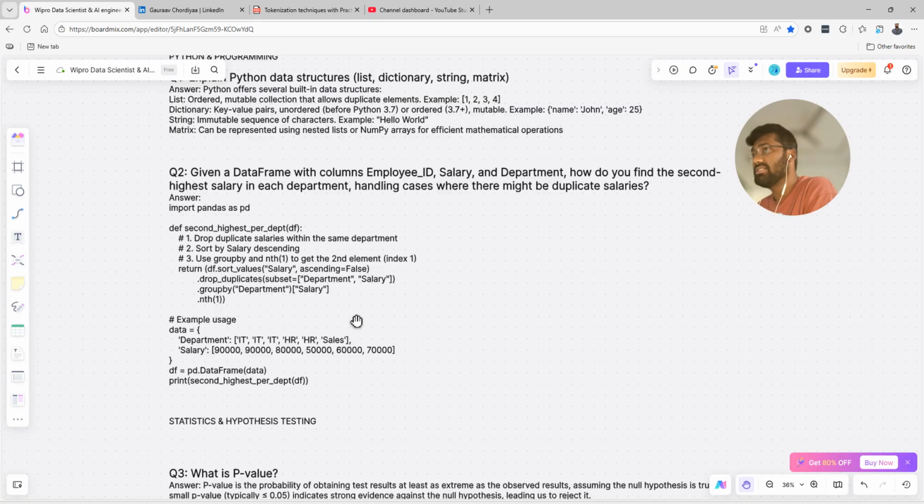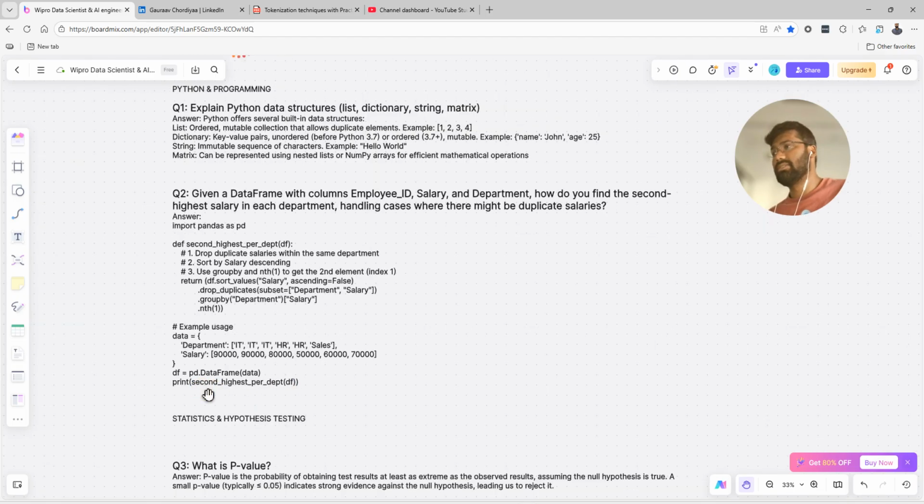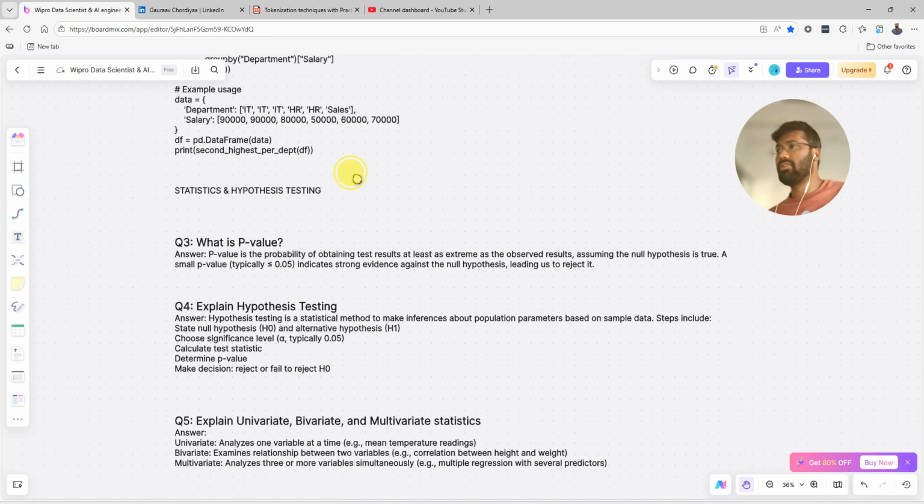If we have given nth 0, that means it is going to give me the first salary. So this is how you solve that. Once you provide the data frame to your function for the second highest per department, you will get it. Now we have solved our question.